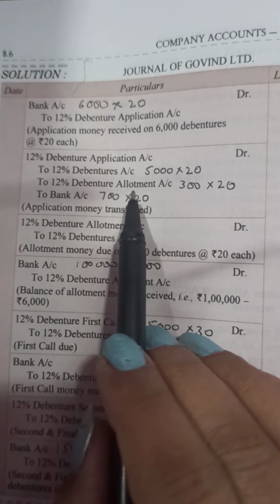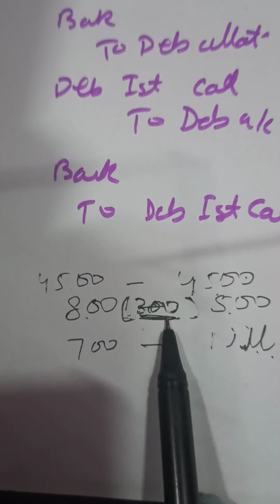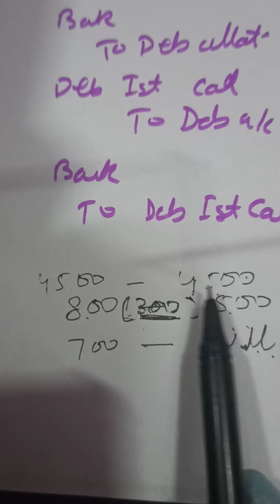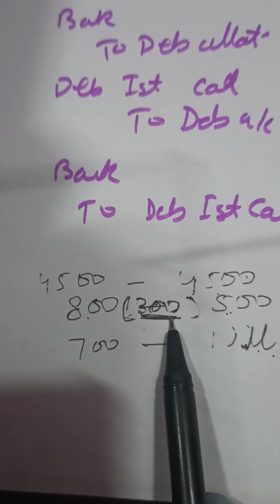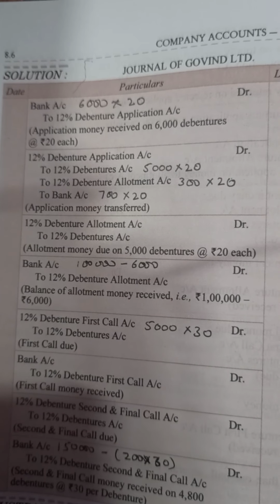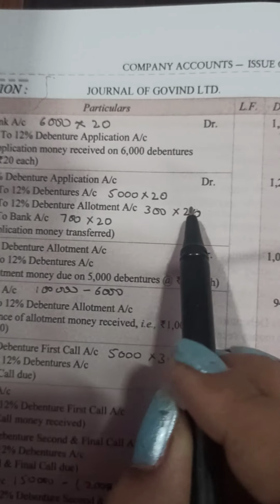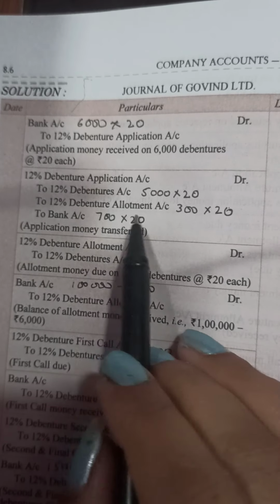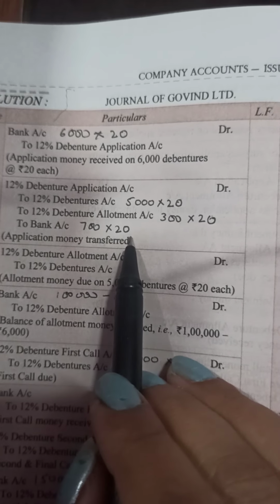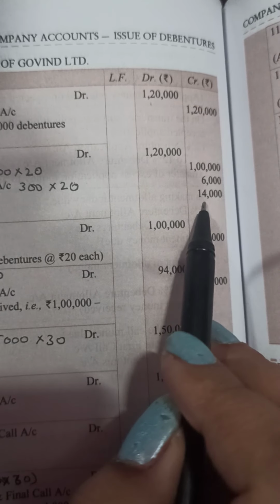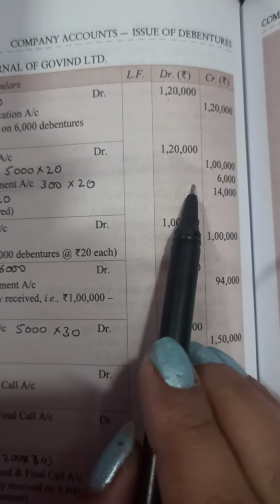To debenture allotment, that 300, I just told you the difference between that 800 debentures have been issued 500 debentures. So money on these 300 debentures, the difference, these 300 debentures into 20 rupees per debenture, that has been adjusted. This 6,000 has been adjusted for allotment. Then debenture allotment to bank, how many debentures have been returned? 700 debentures into 20 rupees per debenture have been returned. That is the adjustment of the oversubscribed application amount.